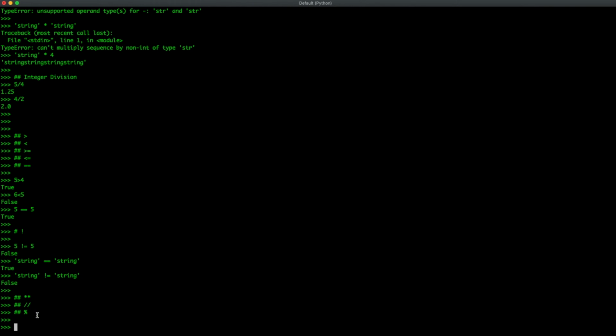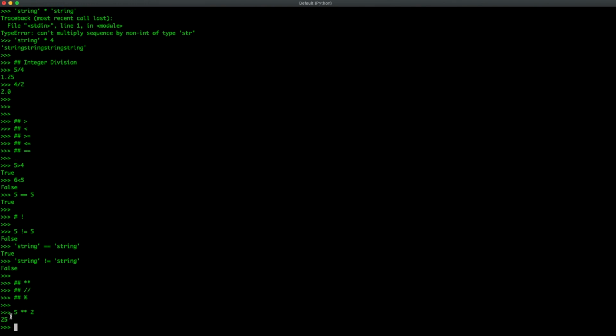This double multiplication icon represents exponent. So if you wanted to do 5 to the power of 2, you would use the double multiplication icon, and that would return 25. Let's try that again with another example. 2 to the power of 3 should return 8.